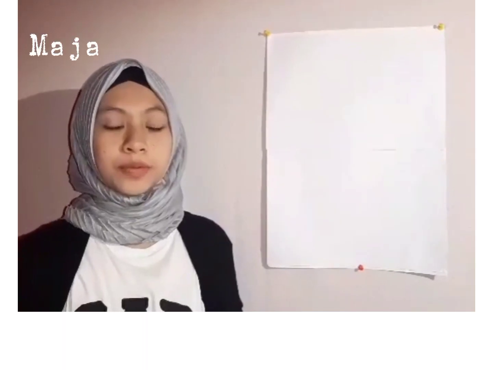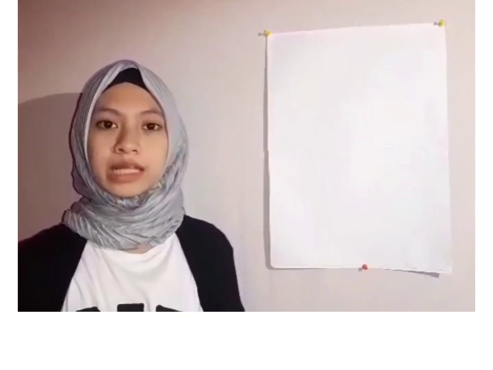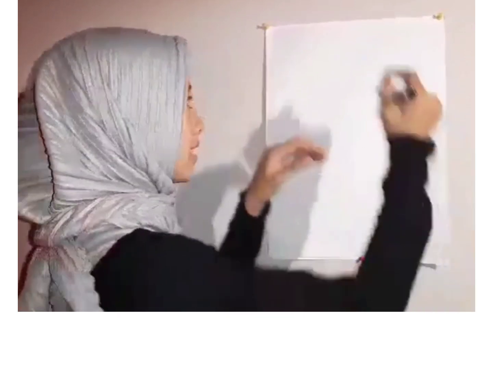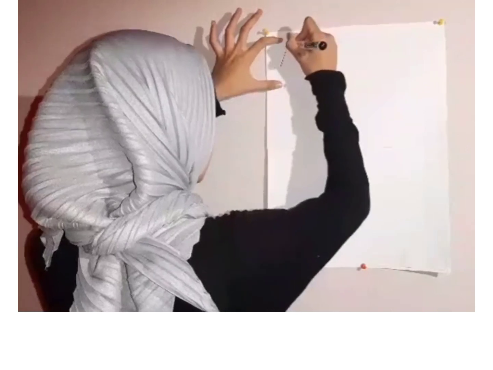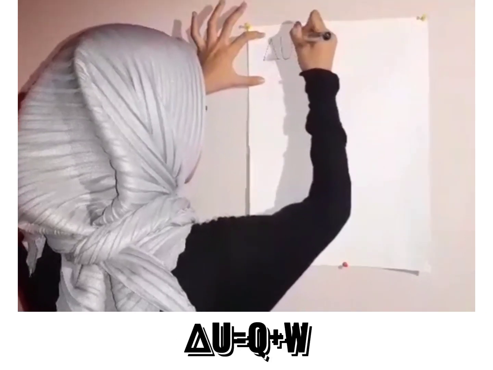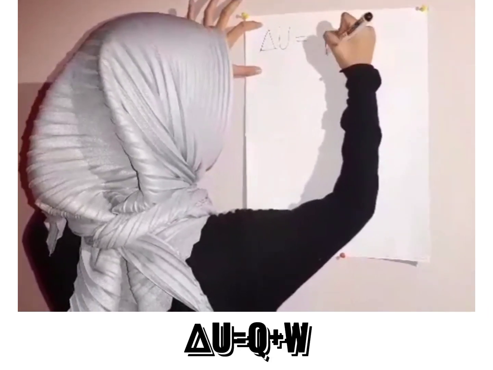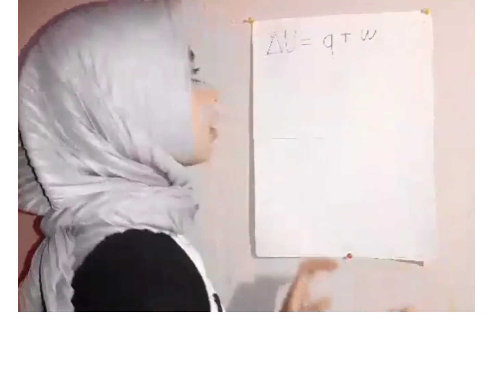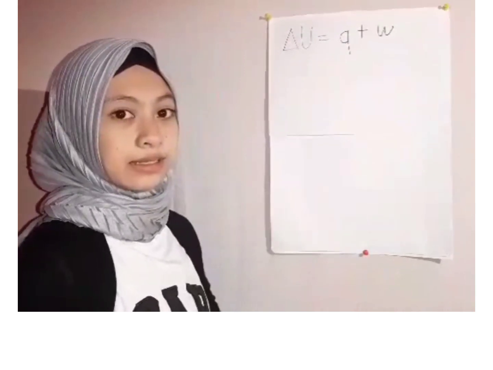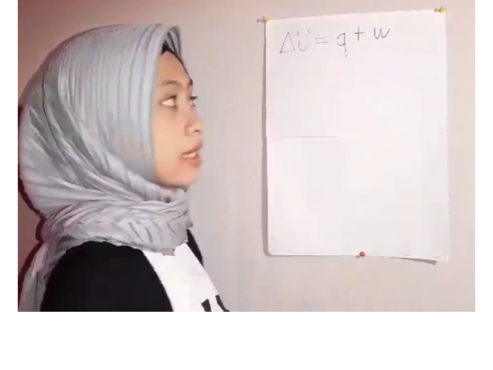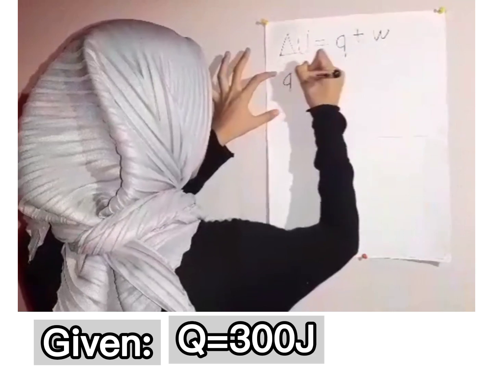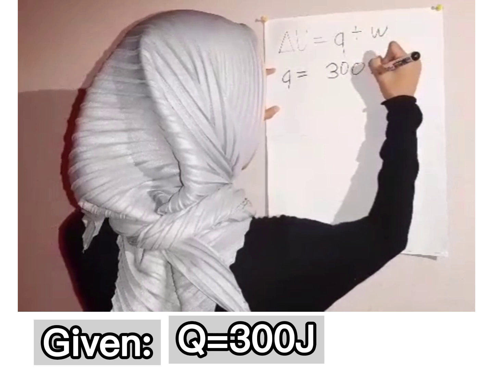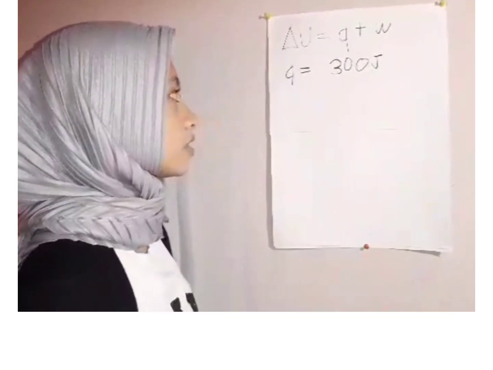Now, let's solve the problem. We will use the formula stated by the previous reporter, which is delta U equals Q plus W. First, we need to find the given in the problem, which is Q equals 300 joules of heat energy added.